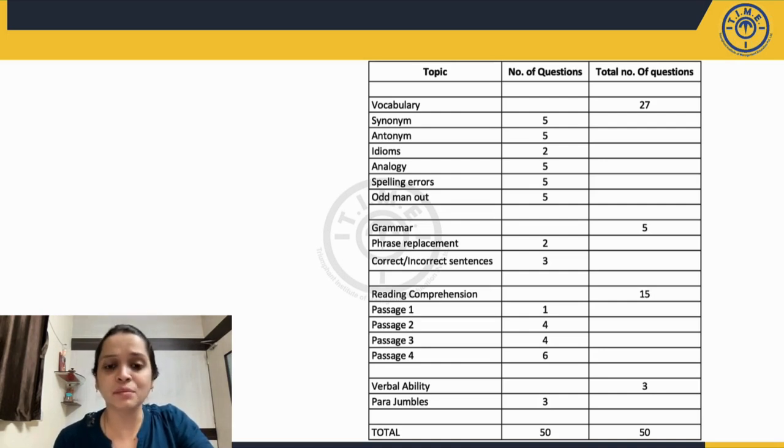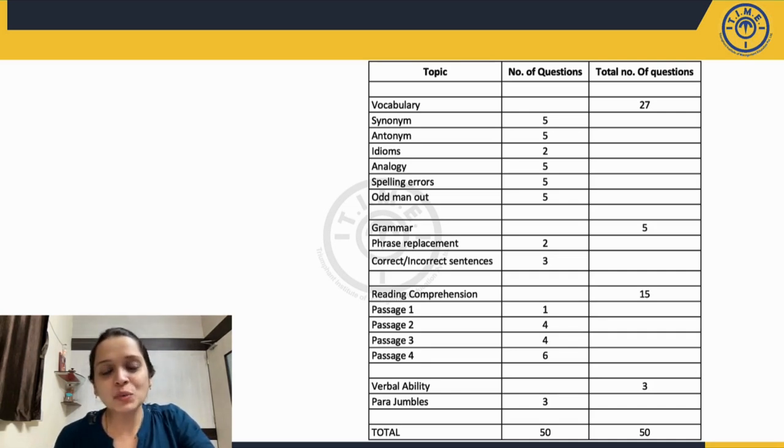Talking about idioms, these were on the challenging side because there was one idiom that was directly asked. I mean, it was not put in a sentence, another was put in a sentence. So that must have been slightly easier, but thorough knowledge of idioms would be required to solve these questions.